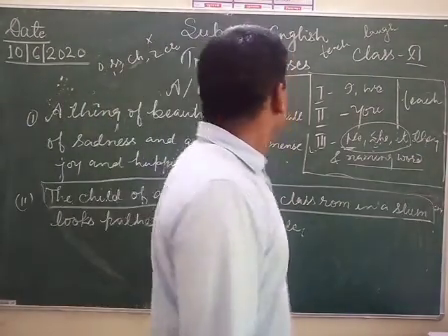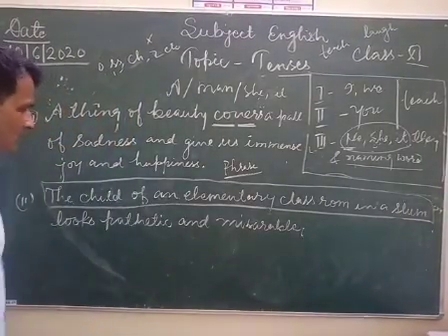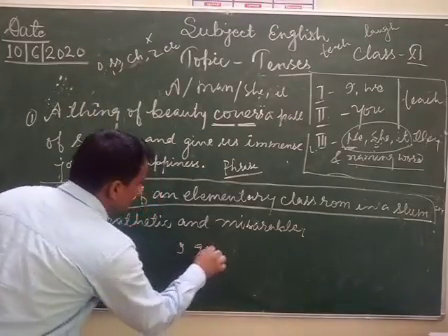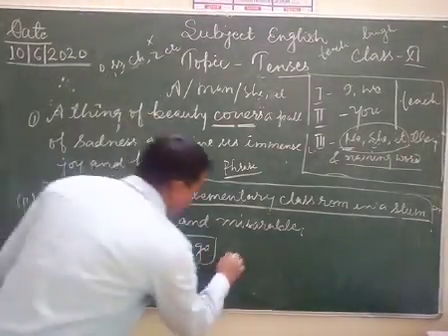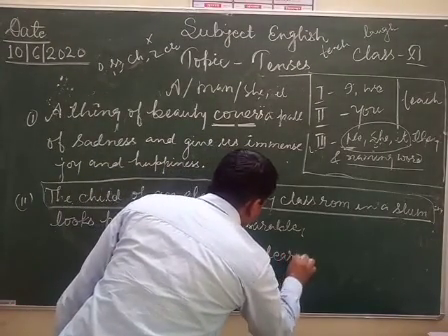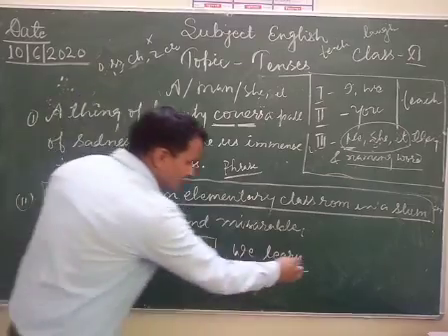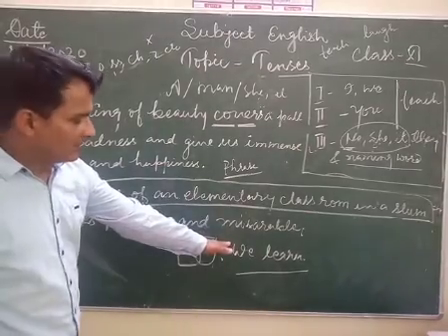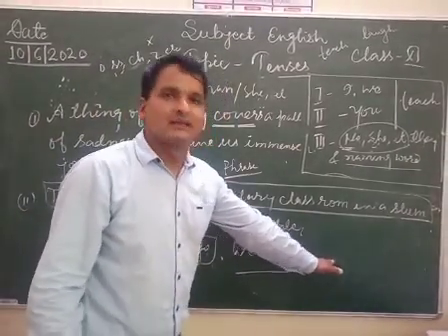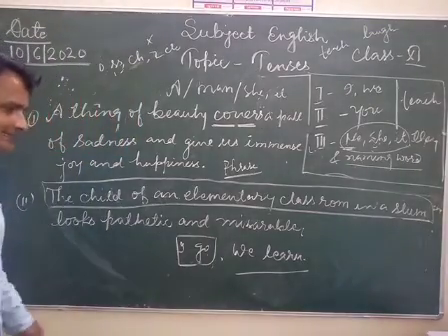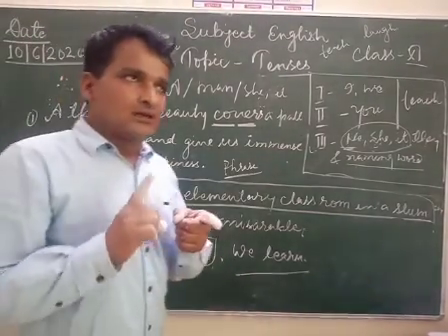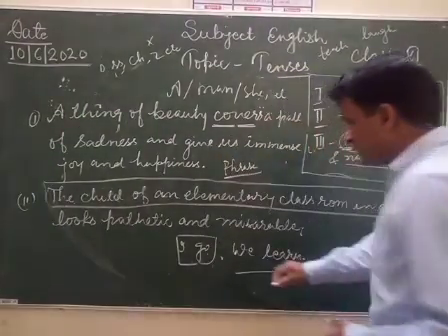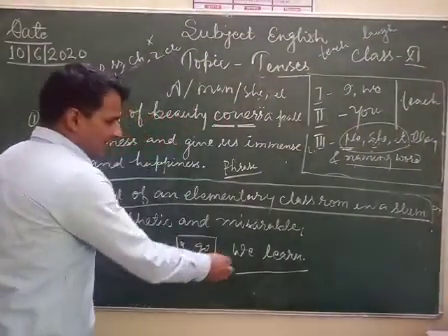So my dear students, in present indefinite tense हमारे पास सब्जेक्ट के सिवाय वर्ब होना चाहिए like this, I go. This is also a complete sentence. We learn. This is also a perfect sentence. हम इसमें ऐड कर सकते हैं I go to temple every day. We learn a lesson every day, etc. Sentence has full meaning. It means without verb we cannot make a sentence. Only we have three. So in this way we can say I go and we learn.